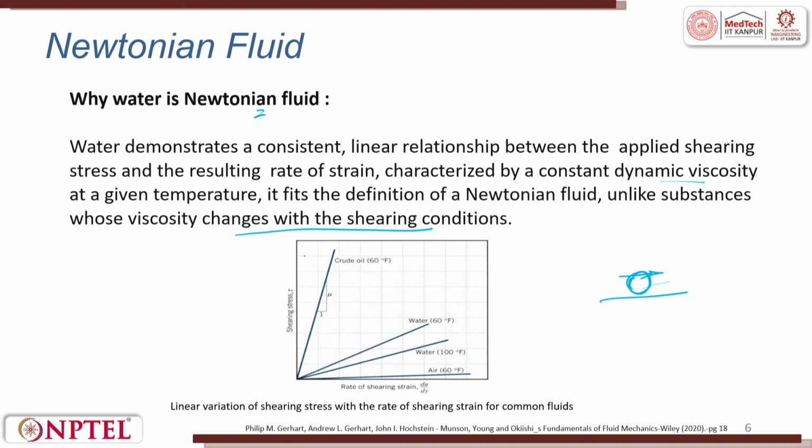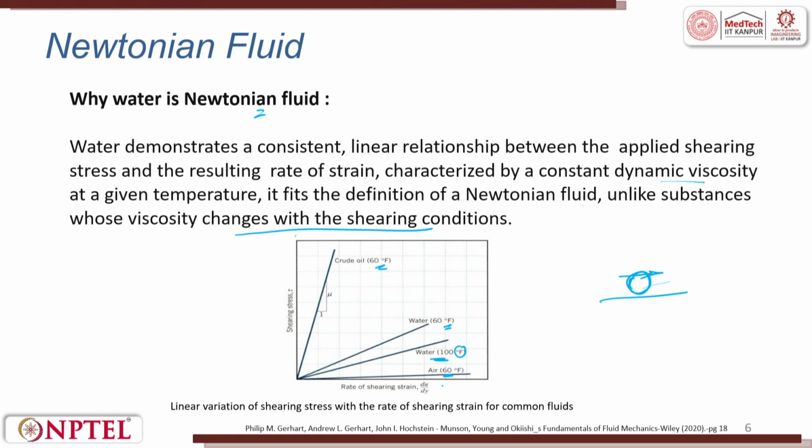Here you can see the shear stress versus shear strain. Air at 60 degrees is following a linear one. Then water at 100 degrees Fahrenheit, friends note down it is Fahrenheit. Water at 60 degrees Fahrenheit, and crude oil at 60 degrees Fahrenheit.